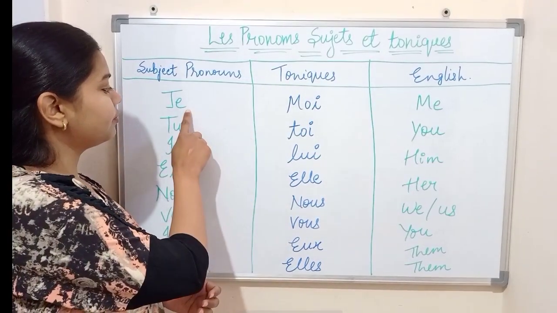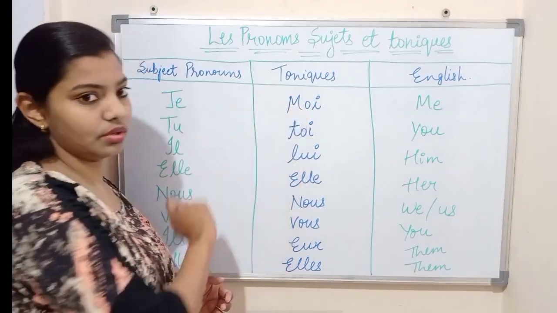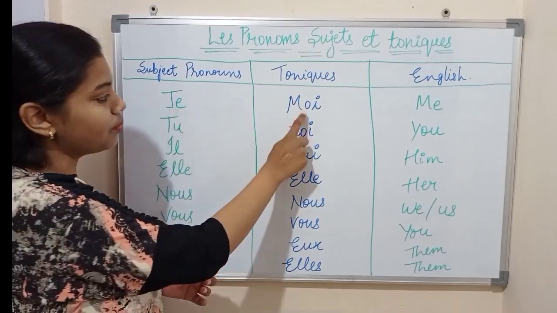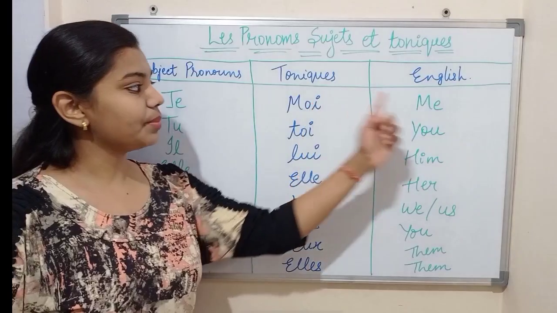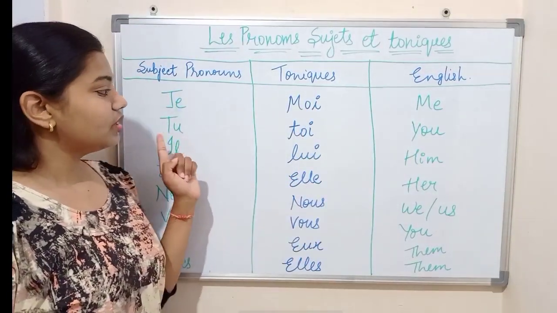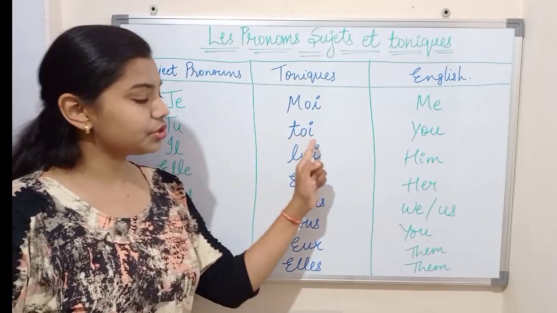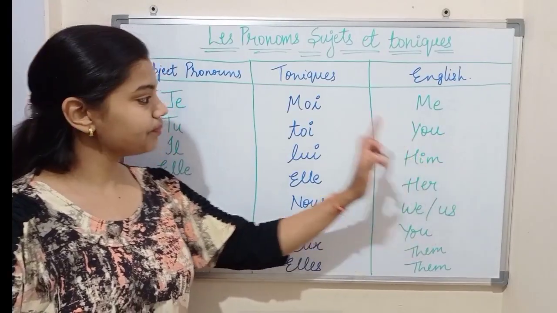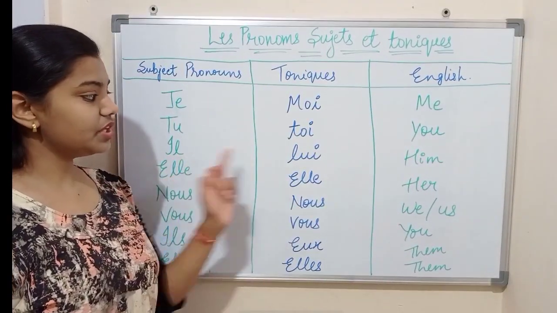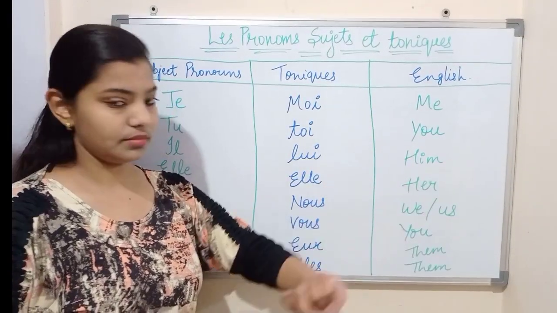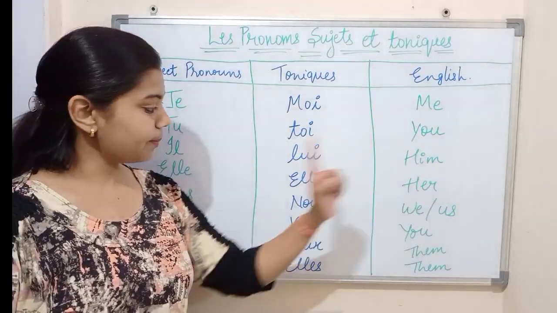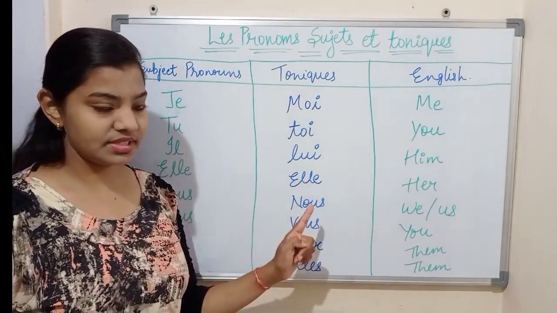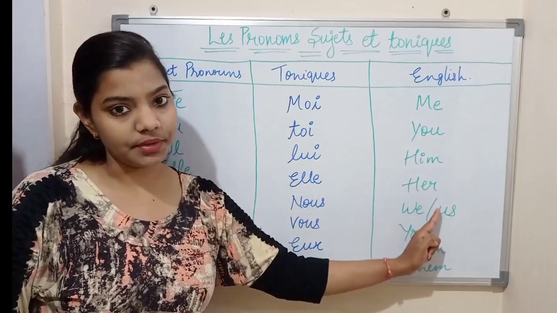Okay, so now with je we use moi as a tonic. In the place of je we use moi, which means me. Now tu. With tu we use toi, and toi means you. Now il. With il we use lui, and lui means him. Okay. With elle we use elle, the same. Elle means her.